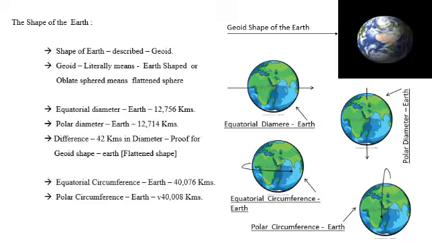Now we'll study another important factor, the circumference of the earth. The circumference means the total measurement around the circle. The earth has two circumferences, the equatorial circumference and the polar circumference. The equatorial circumference of the earth is 40,076 kilometers.